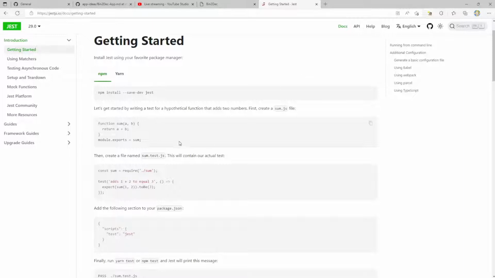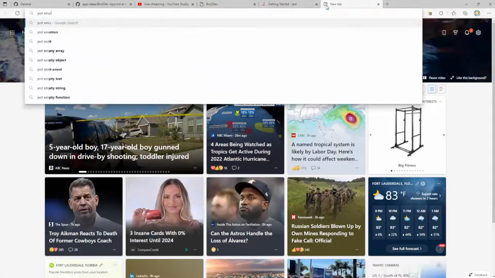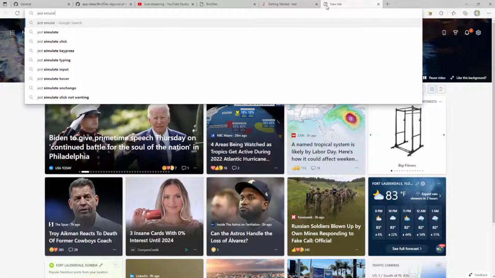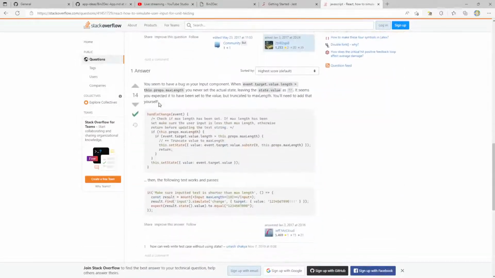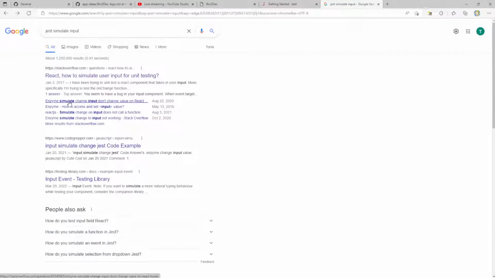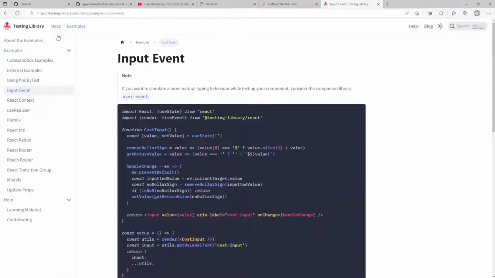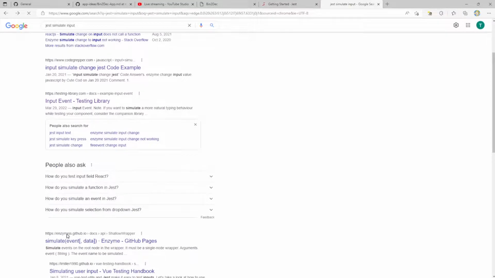Let me see if we can... I would like to emulate typing. Let me see, just emulate or simulate input. If I can simulate input with Jest, is there a way to do that? Okay, that doesn't answer the question. Enzyme, input event, testing library. But this is all React. Let's see, Enzyme. That's the thing, I don't know.